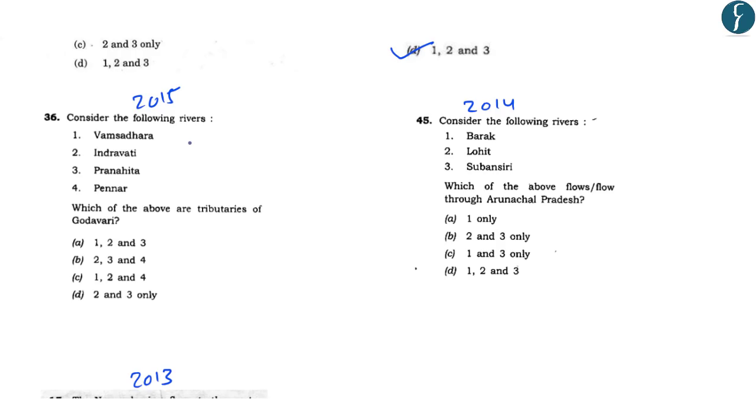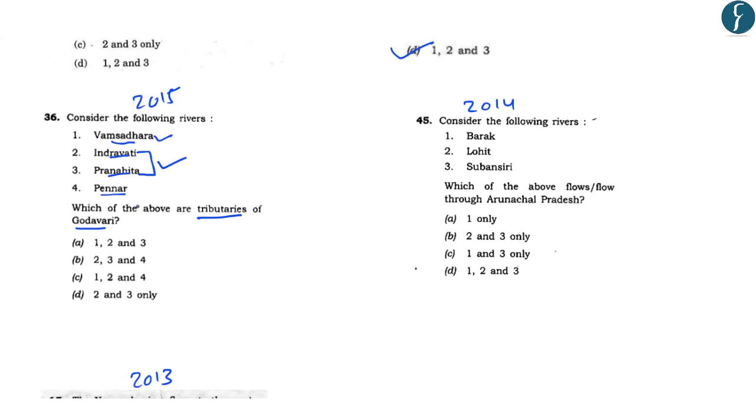Now the question that was asked in 2015 was related to the tributaries of Godavari River. So this question reads, consider the following rivers and which of the above are tributaries of Godavari? So the names of the rivers are the Vamshadhara, Indravati, Pranahita and Pennar. So in this, only these 2 rivers are the tributaries of Godavari River.